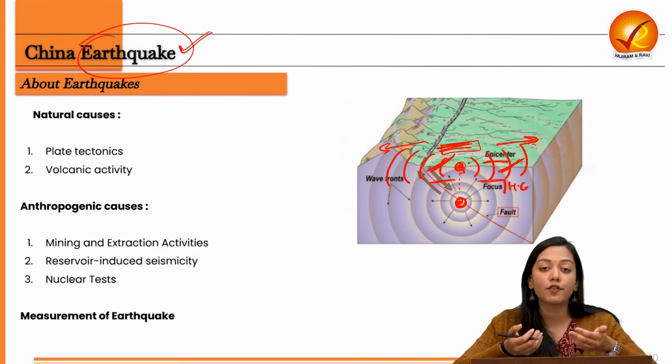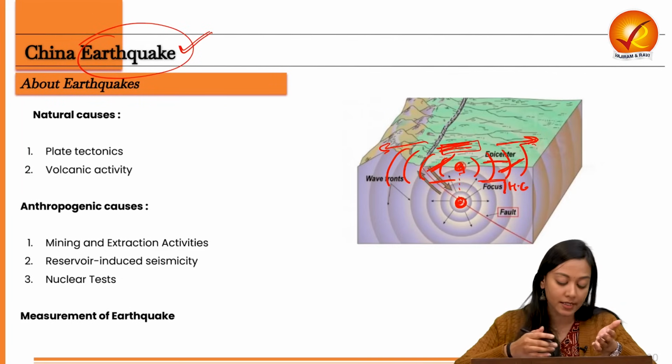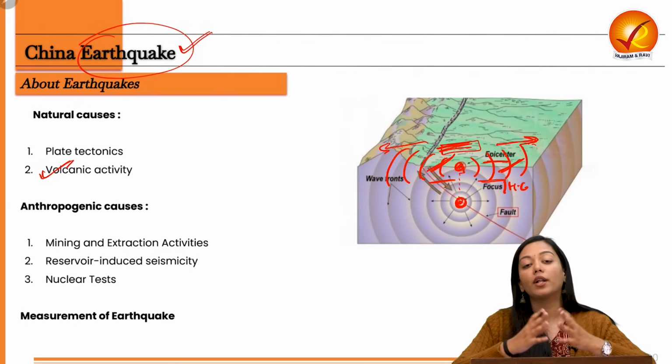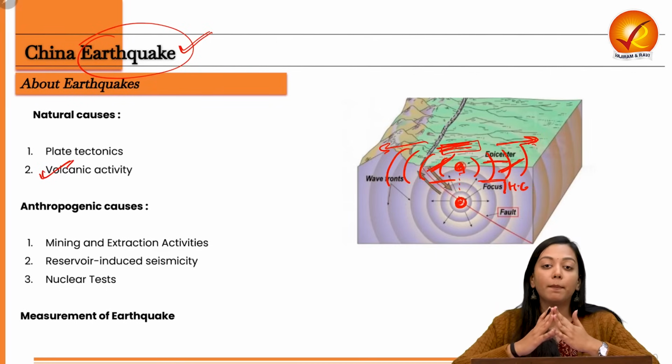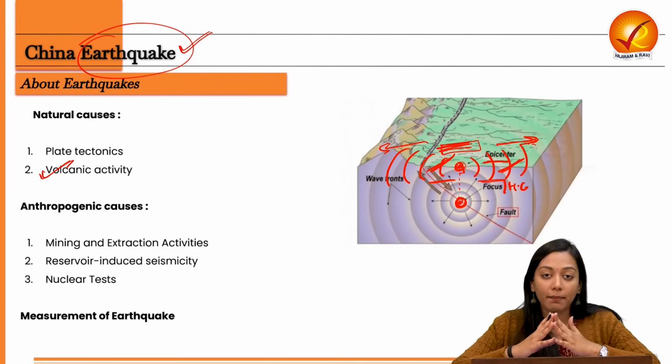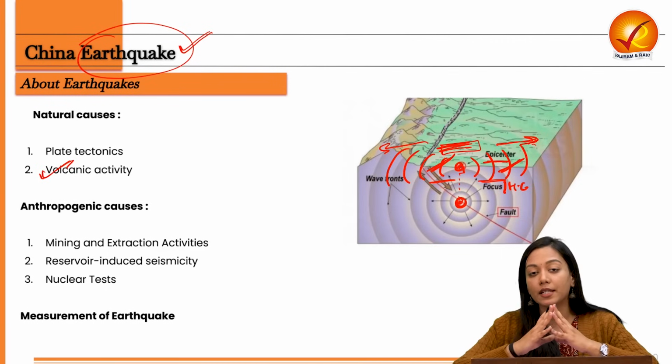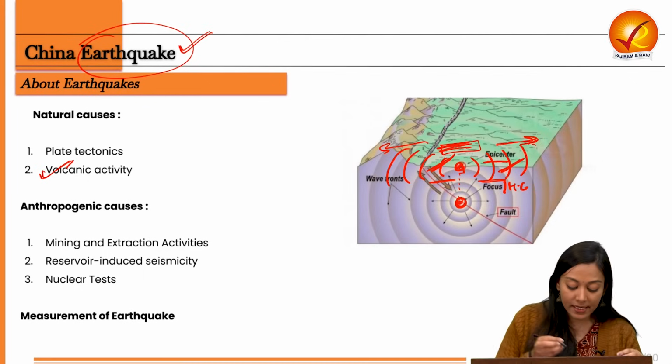But the sudden release of energy can also be caused by other factors like volcanic activity, where the pressure built up by intruding magma also creates a lot of pressure and stress on the earth's crust and therefore also induces seismic waves.